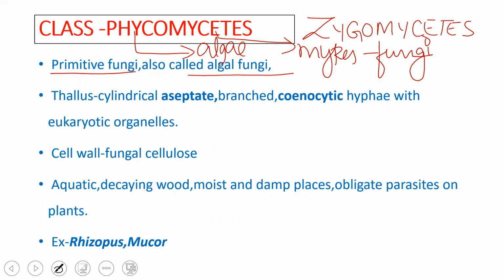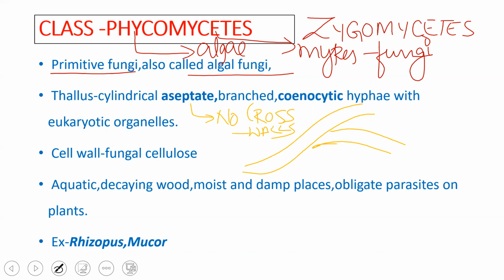When we look into the thallus body, it is cylindrical in nature. And we know that the body of fungi is made up of long thread-like slender structures, which are called hyphae. In case of Phycomycetes, it is cylindrical and aseptate, that is without the presence of cross walls. There are no cross walls. And it is branched and cenocytic in nature.